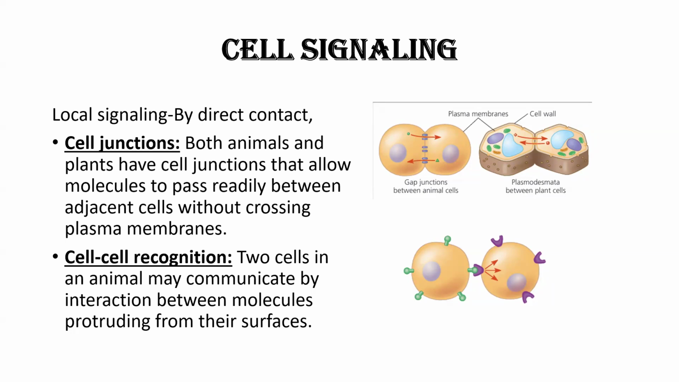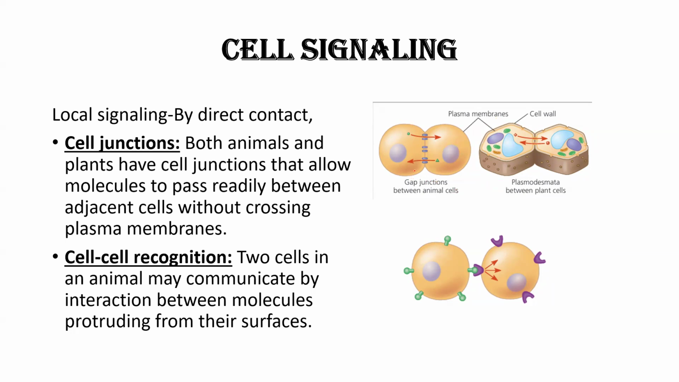In this video, we are going to discuss different types of the methods by which cells communicate with each other, which we call in our language cell signaling. Here, if you see in this diagram, these are two cells. How are they communicating with each other? By direct contact.